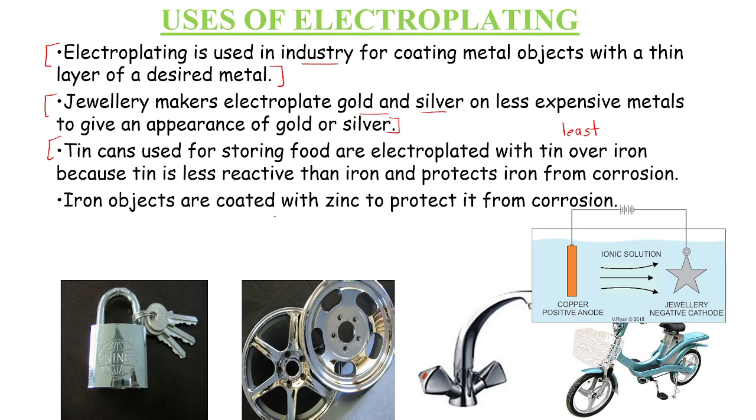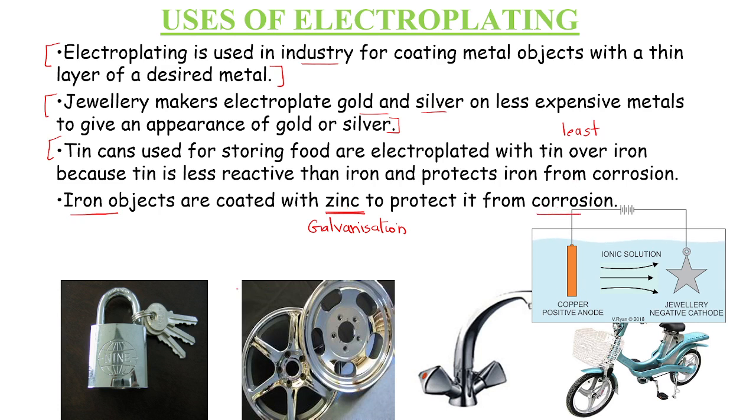Also, we have heard about galvanization. So zinc coating is done over the iron object. Remember, in the 7th standard we have learned about it. The process of depositing a layer of zinc on an iron object is termed as galvanization. And why is zinc deposited on the iron object? Because iron is more corrosive in nature, and to protect it from corrosion they deposit zinc metal on the iron object.